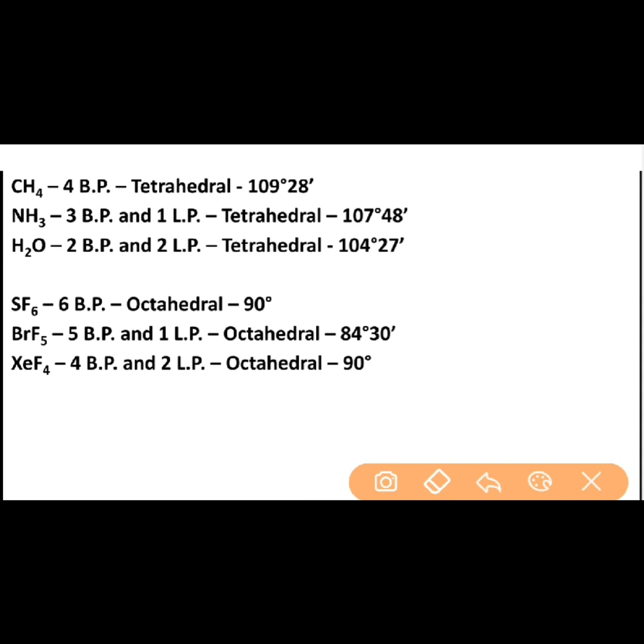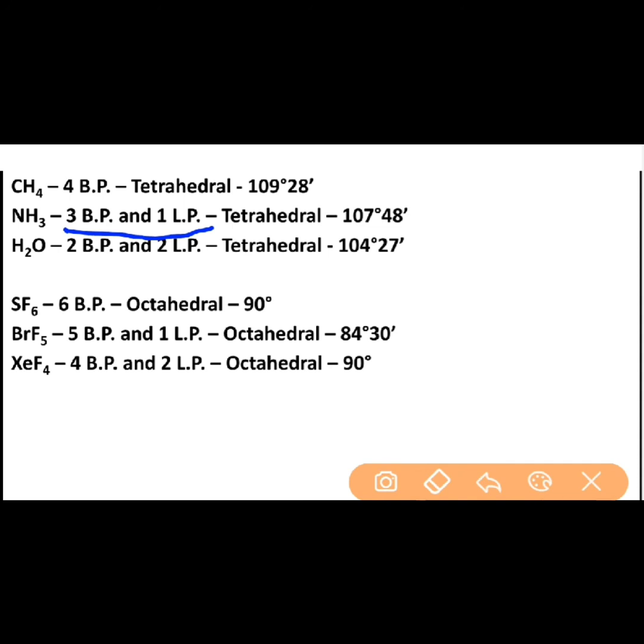If we consider ammonia, the nitrogen atom, that is the central atom, has 4 electron pairs again in the outer shell, which are made up of 3 bond pairs and 1 lone pair, right? Now, because of the lone pair, as we have already summarized in the theory, what does the lone pair do? Lone pair will distort the structure, right?